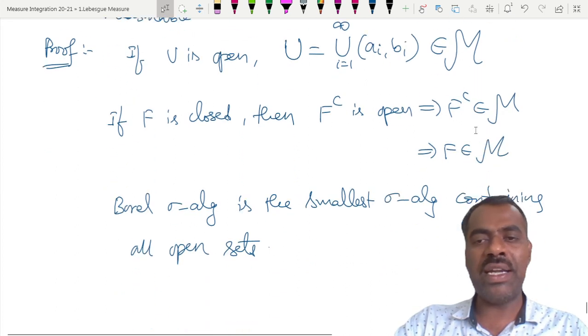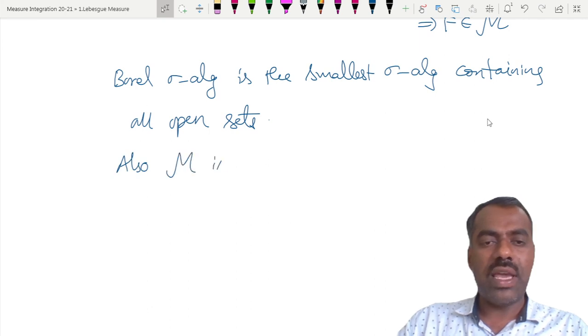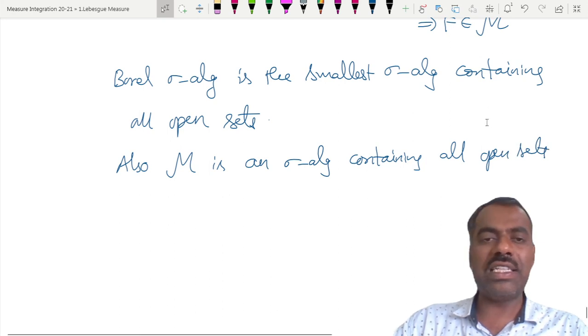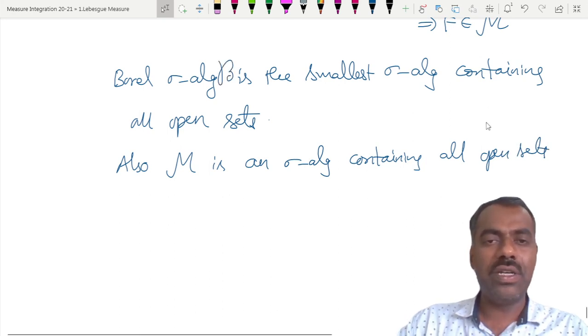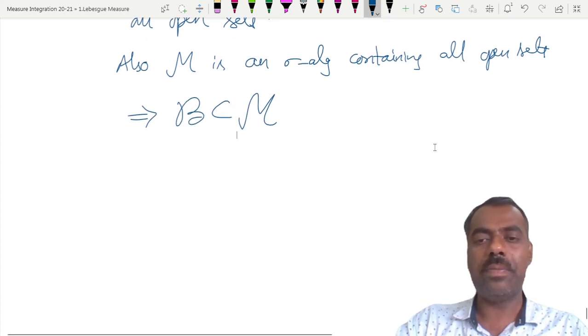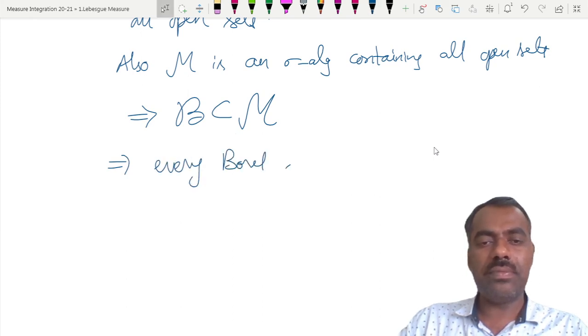So M is also a sigma algebra containing all open sets. So what is the relation between this Borel sigma algebra, script B, and M? Because script B is the smallest one, script B should be contained in M. That shows that every Borel set is measurable.